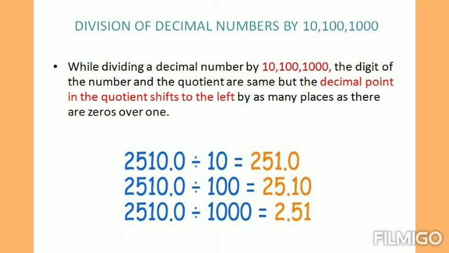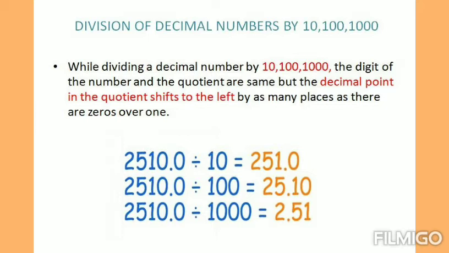Here, we are going to apply the rule to the left side of the decimal point. While dividing a decimal number by 10, 100, 1000, the digits of the number and the quotient are the same, but the decimal point in the quotient shifts to the left as many places as there are zeros over 1.